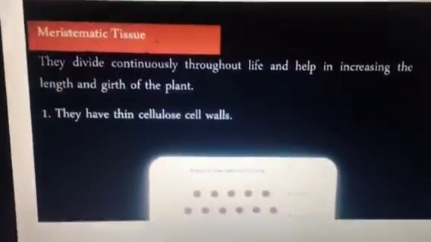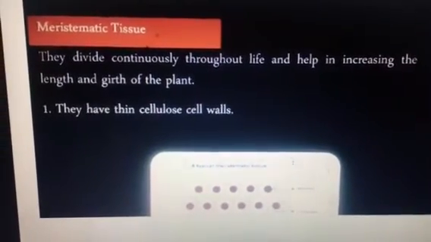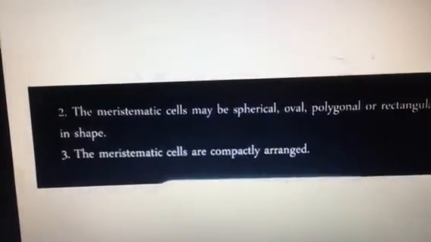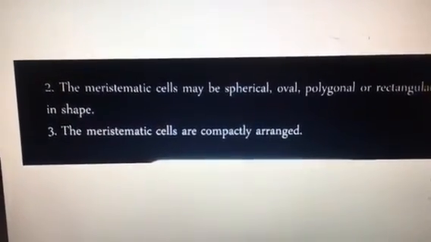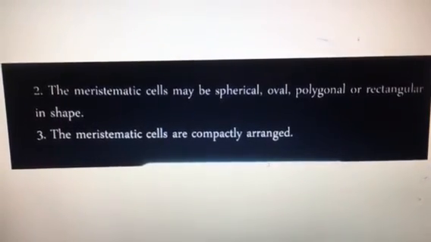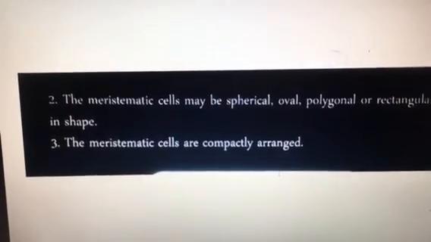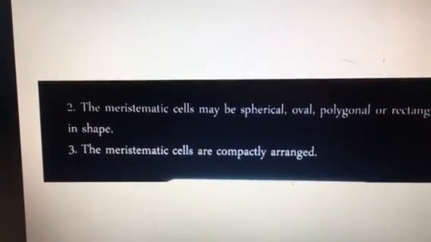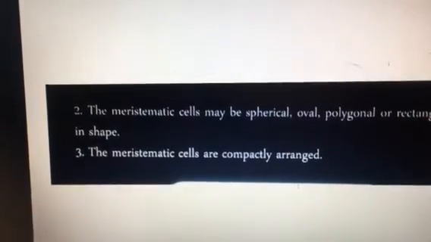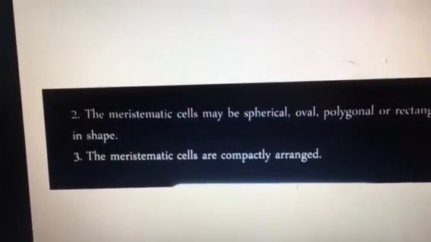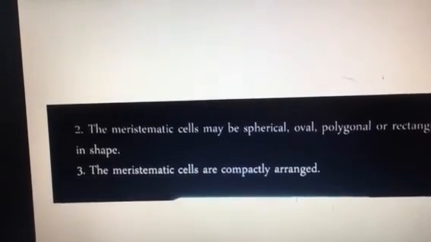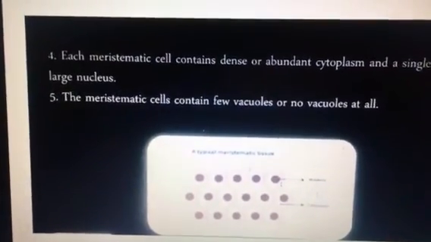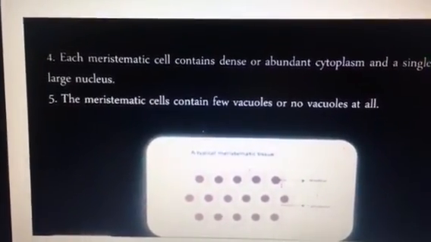They have thin cellulose cell walls because those are actively dividing cells and are having shape such as spherical, oval, polygonal or rectangular depending upon the type of the plant. The meristematic cells are compactly arranged and have less intercellular spaces. They are having dense cytoplasm because of lot of materials and organelles inside. Each meristematic cell has few vacuoles or no vacuoles.